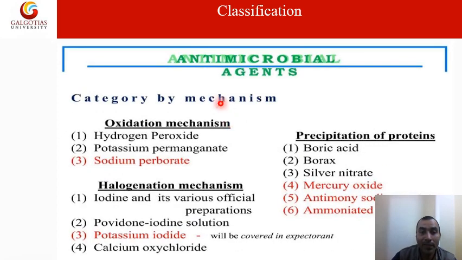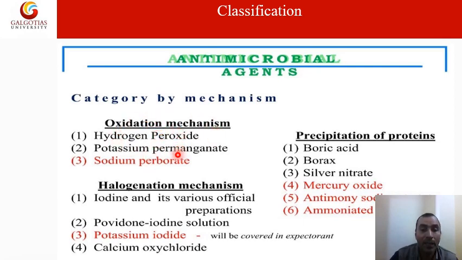So we can categorize these mechanisms. For the oxidation mechanism, examples are hydrogen peroxide, potassium permanganate and sodium perborate. These drugs can kill the microbes by oxidation.